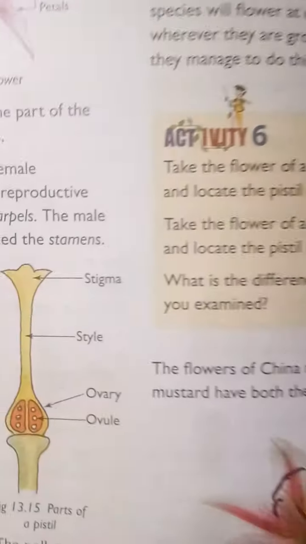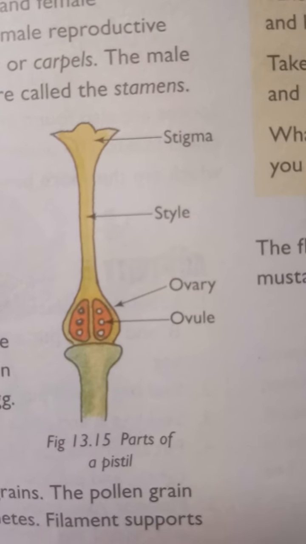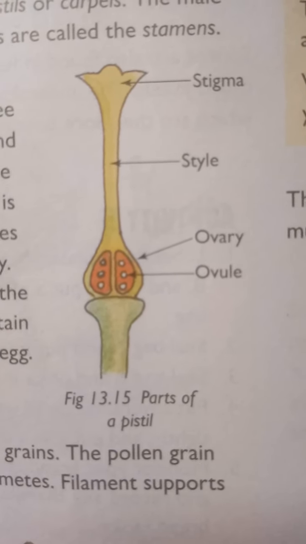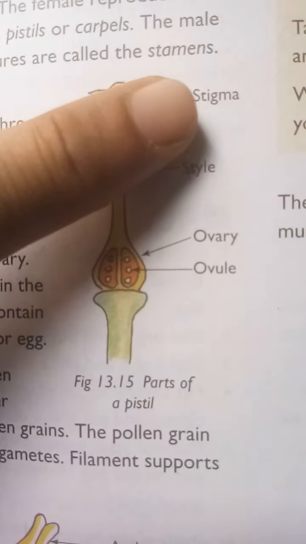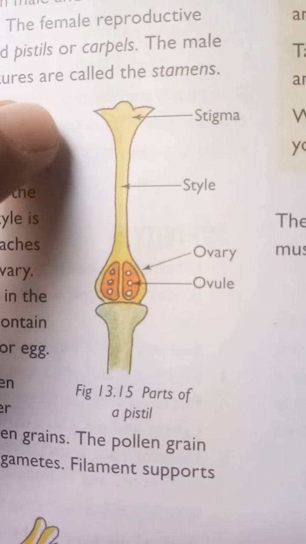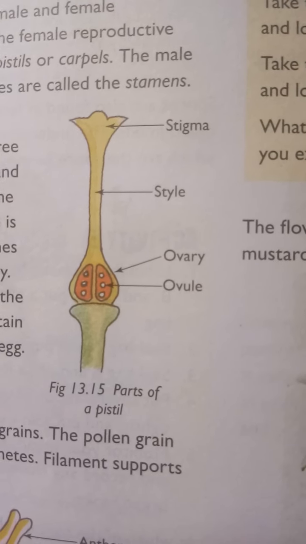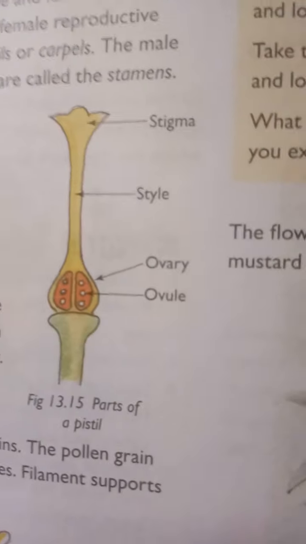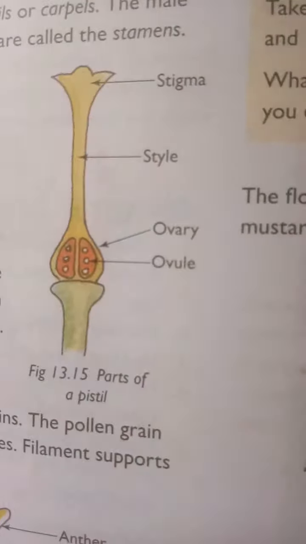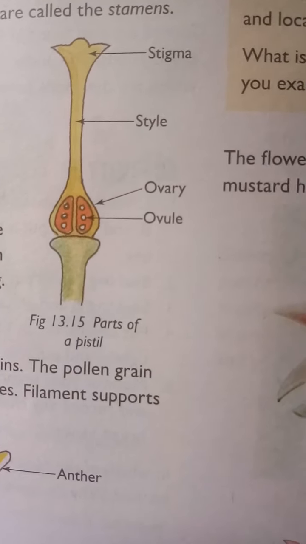Have a look at that picture. That one is the pistil. That part is known as the stigma. That part is known as the style. That part is known as the ovary. That part is known as the ovule.